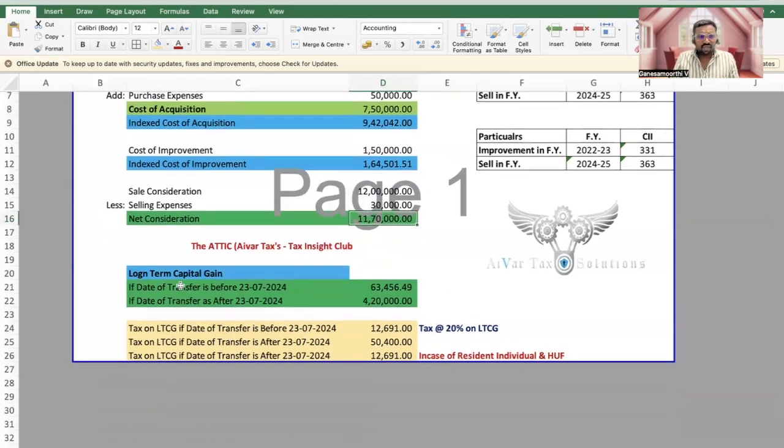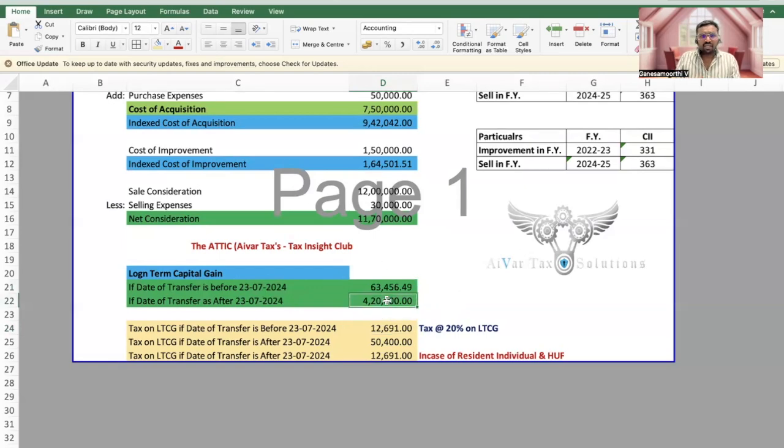So the long-term capital gain, if the transfer takes place before 23rd July 2024, will be 63,456, which is the net consideration reduced by the indexed cost of improvement and the indexed cost of acquisition. This is the long-term capital gain under the old indexation method. The tax payable will be 20% on 63,000, which is 12,691.